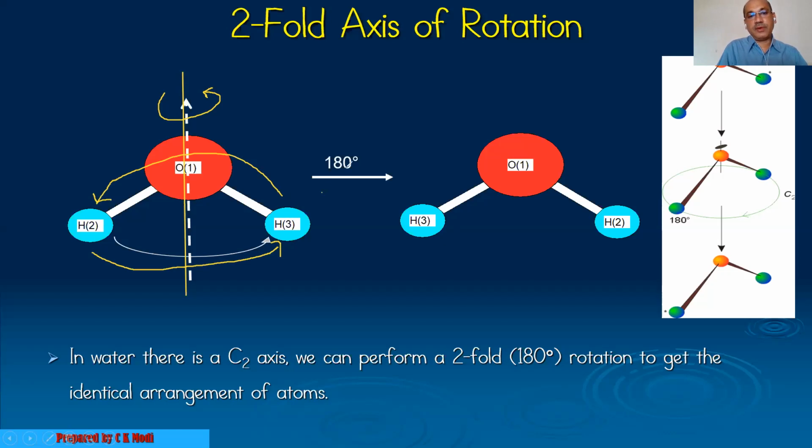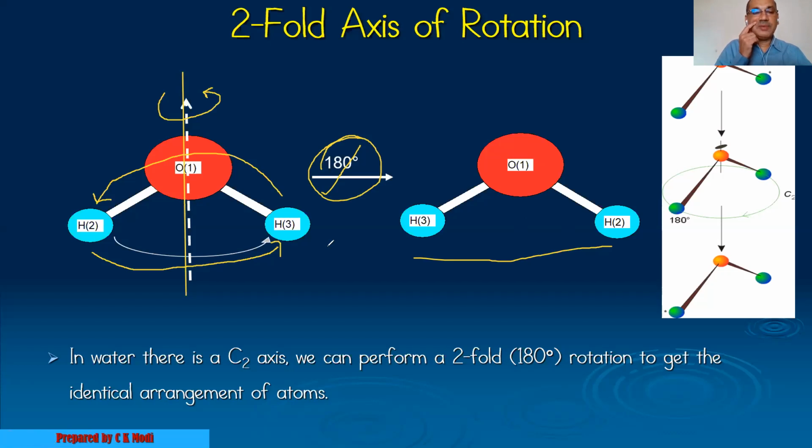So after 180-degree rotation, H2 and H3 interchange their positions. However, oxygen is situated on the axis, therefore its position remains as it is. So this structure looks like the original structure, or we can say it is an equivalent or indistinguishable structure. Therefore, this water molecule has a rotation axis. We have carried out cyclic rotation at 180 degrees. So what is the value of this rotation axis?